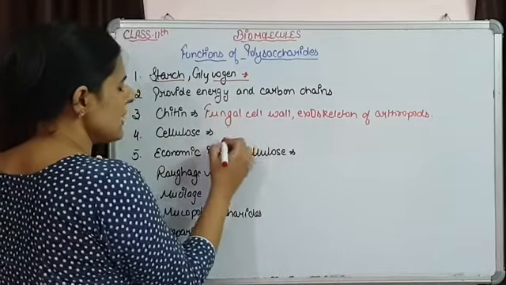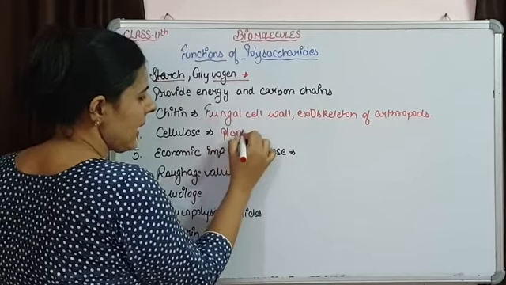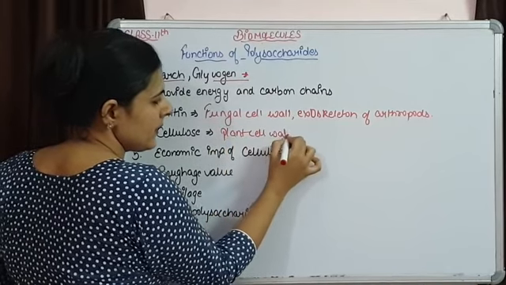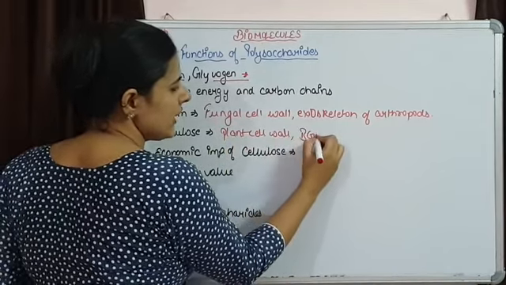Talking about cellulose, cellulose is present in the plant cell wall. It is present in blue-green algae also.